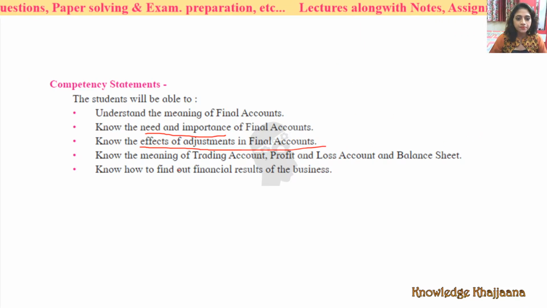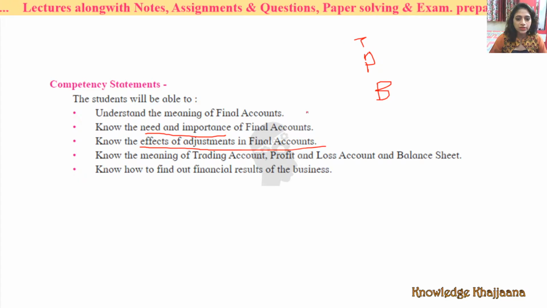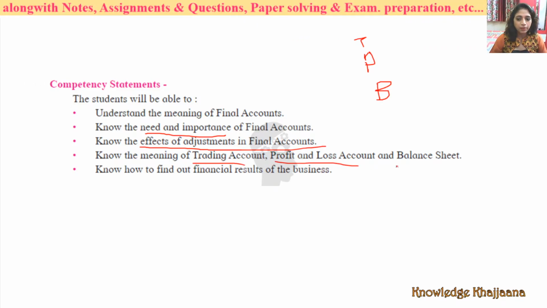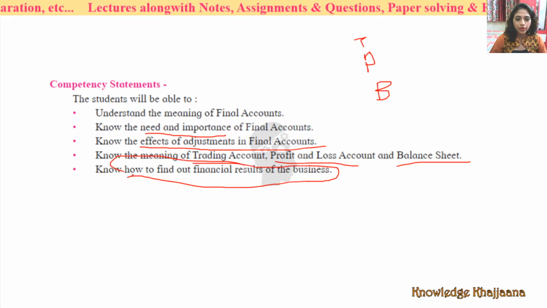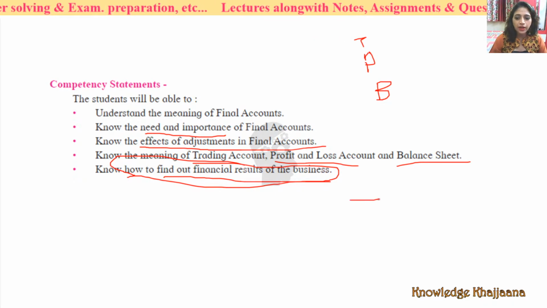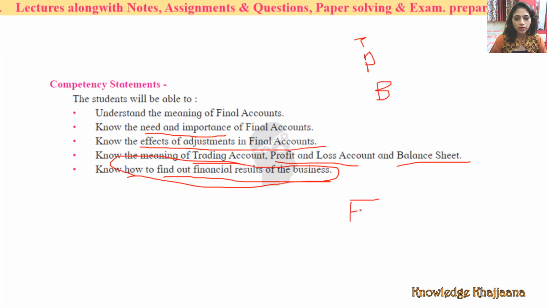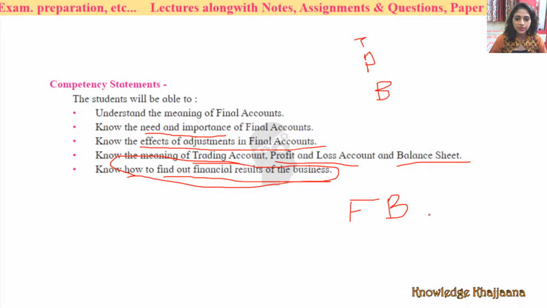In the 3 books. Which 3 books? Trading and profit and loss account, and balance sheet. What are the effects of all those adjustments in these 3 books, right? Know the meaning of trading account, profit and loss account, and balance sheet, and how to find out the financial result of the business, that is the cream. What is the cream? How to find out the financial results of the business. Financial results means financial position of a business. How do we calculate the financial position? By the balance sheet.